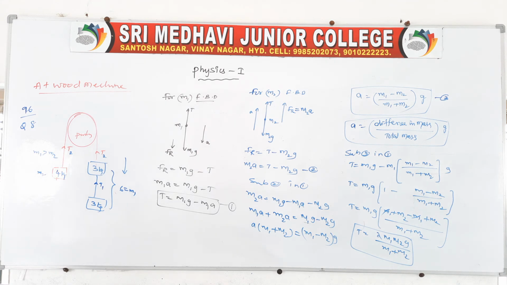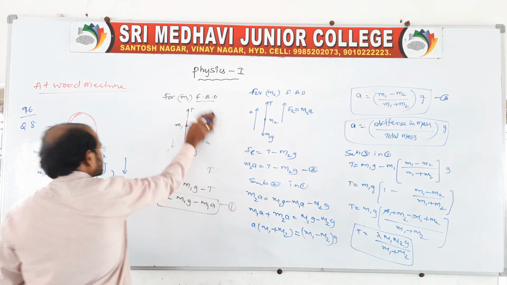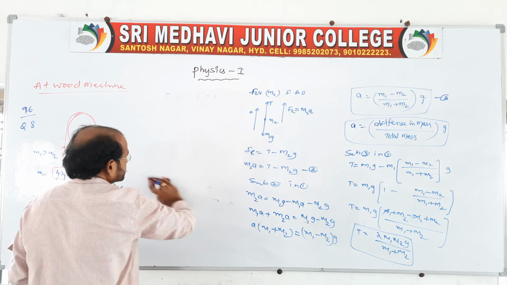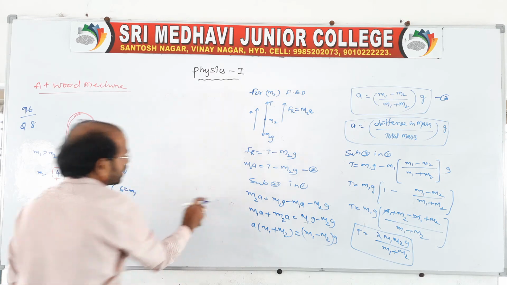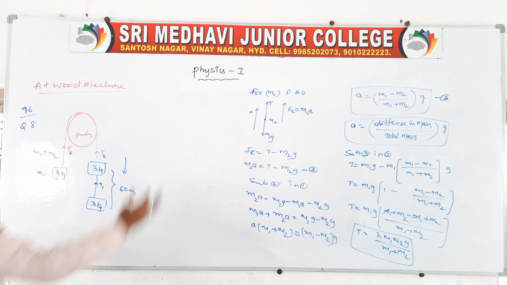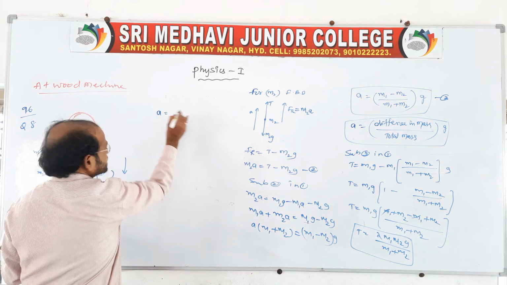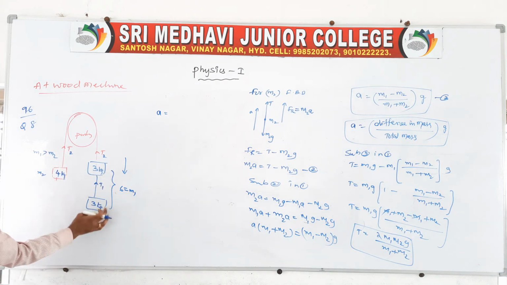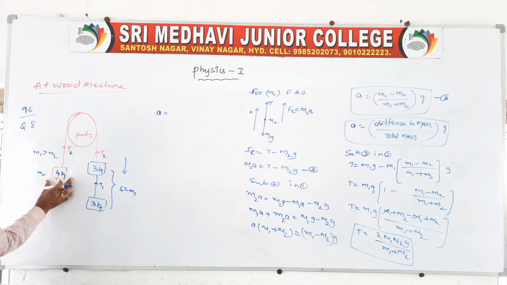So he is asking in this question to find the common acceleration. That common acceleration does not require doing the derivation, because directly we can also take it. I told you very clearly, acceleration is nothing but the difference in mass by total mass. Here there are 3 blocks, 2 blocks towards one side and 1 block on the other side.